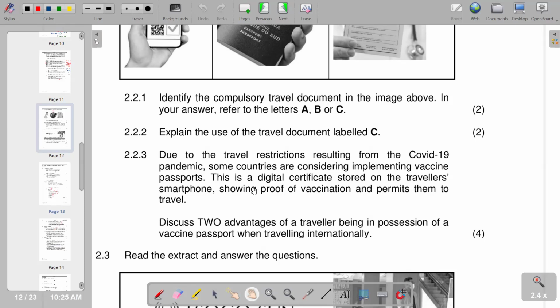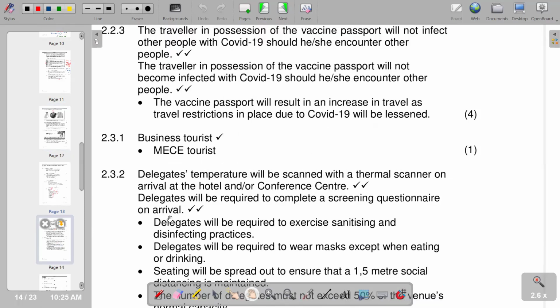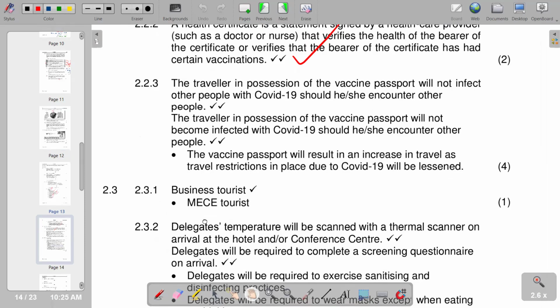So it means when you're having a vaccine passport, you are not a risk to other people that you are going to meet. You're not going to spread any disease. So that's the most important part of it. Then we move on to our responses that we have within the context of this video.